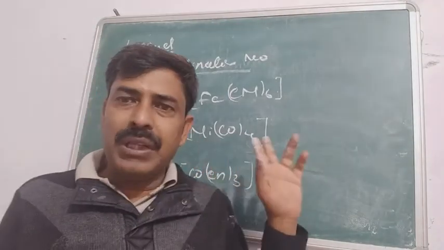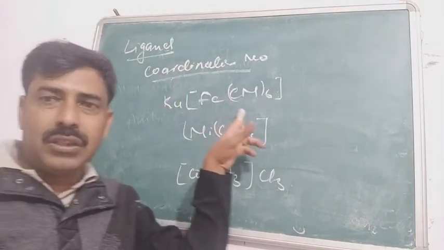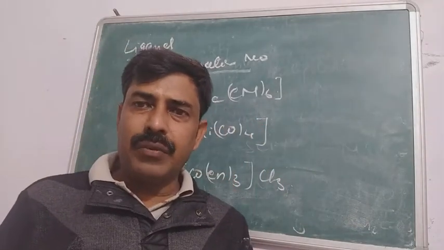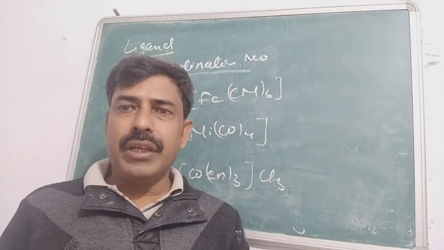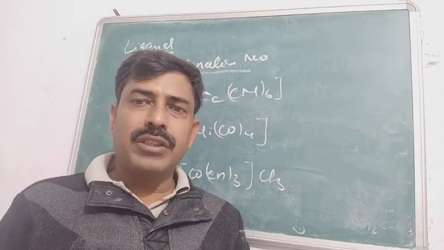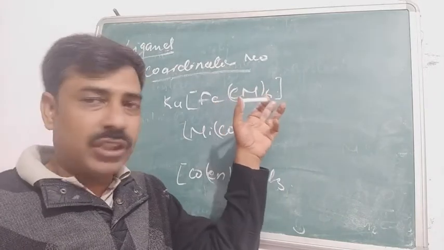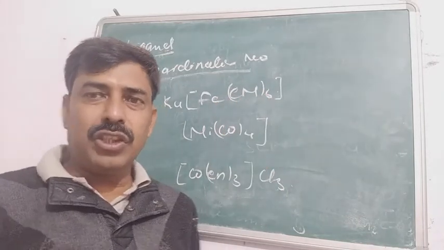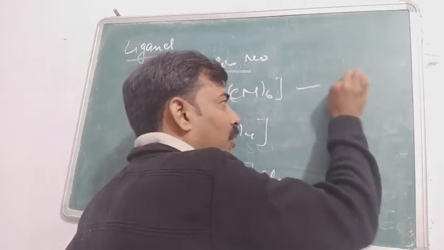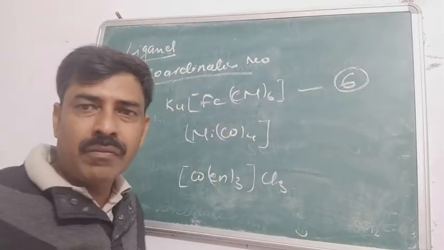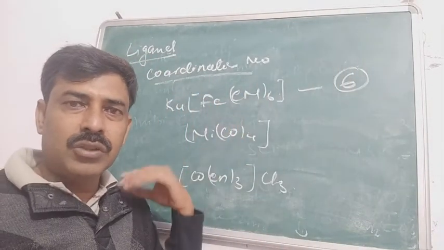This is called the counter ion, this is called the ligands. Only ligands are linked with the secondary linkage. That means only ligands are bonded with the coordination bond. So how many secondary linkages are here? There are a total of 6 ligands, that means 6 secondary linkages will be there. So the coordination number for this species is 6.